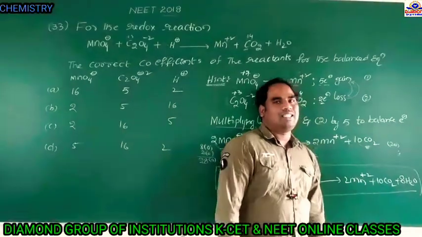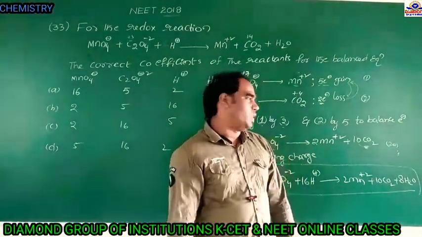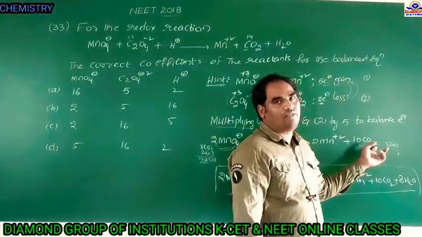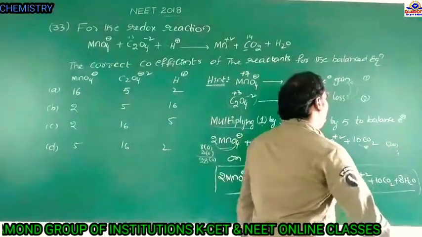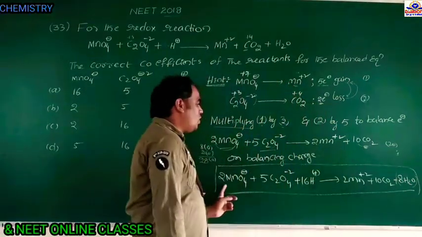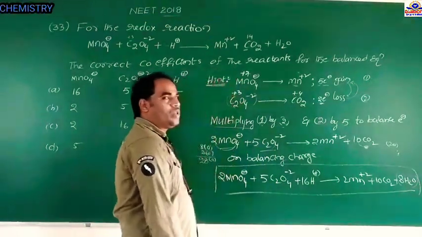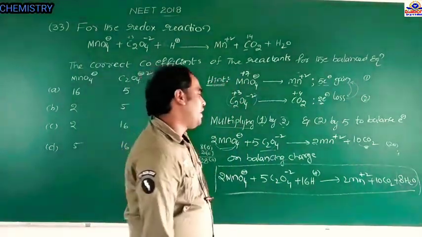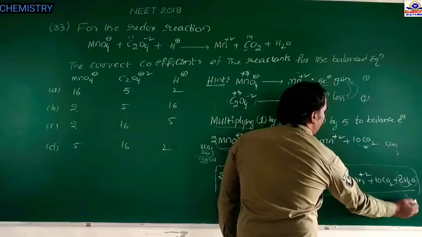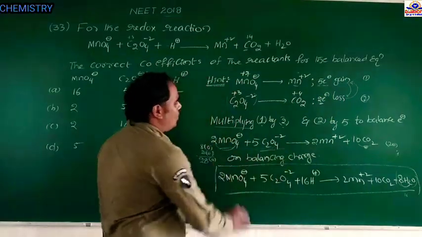To balance the oxygen atoms in acidic media, we have to add water molecules. How many oxygens are deficient? 8 oxygens are deficient, so to balance them we have to add 8 water molecules, 8 H2O. Now this side has 28 oxygens and this side also has 28 oxygens. So oxygens are balanced, electrons are also balanced. But for hydrogens, the product side has 8 into 2, 16 hydrogens, while the reactant side has no hydrogens.